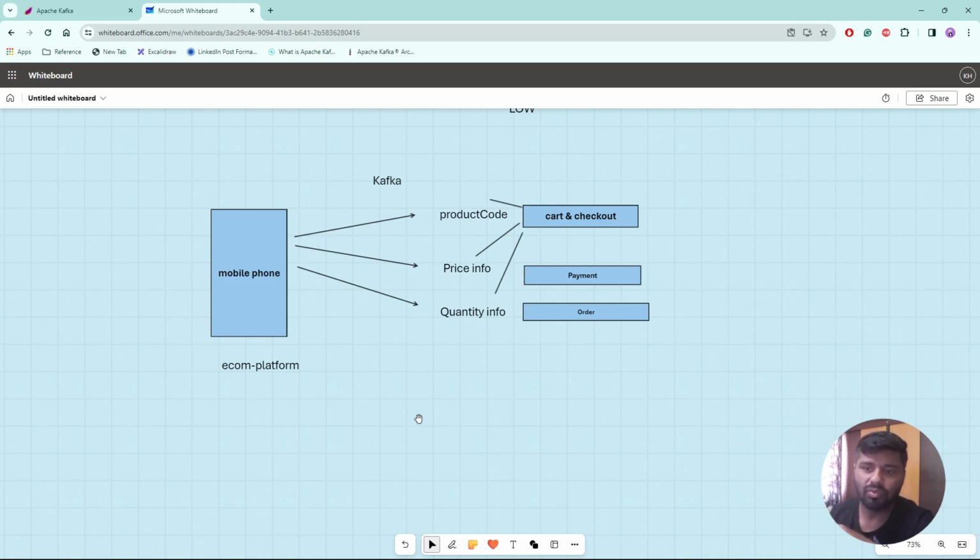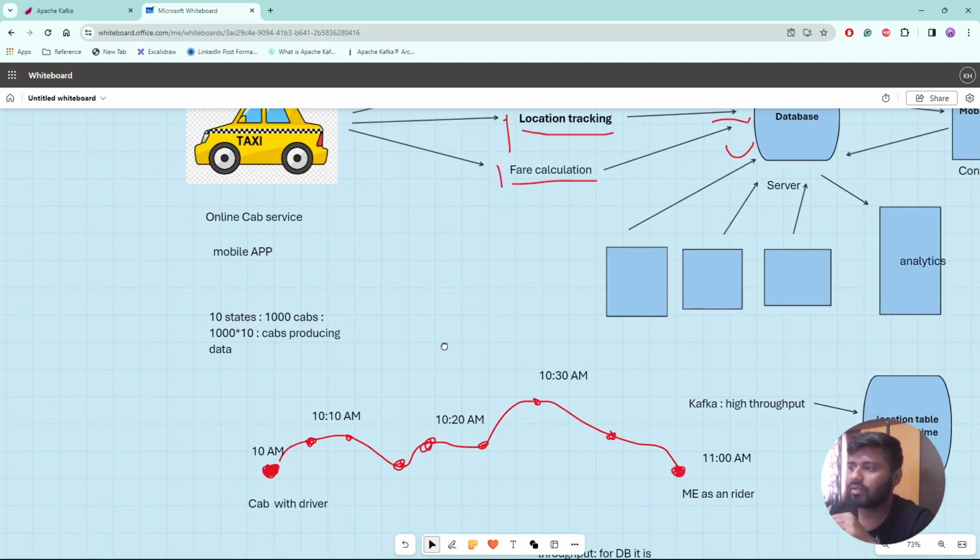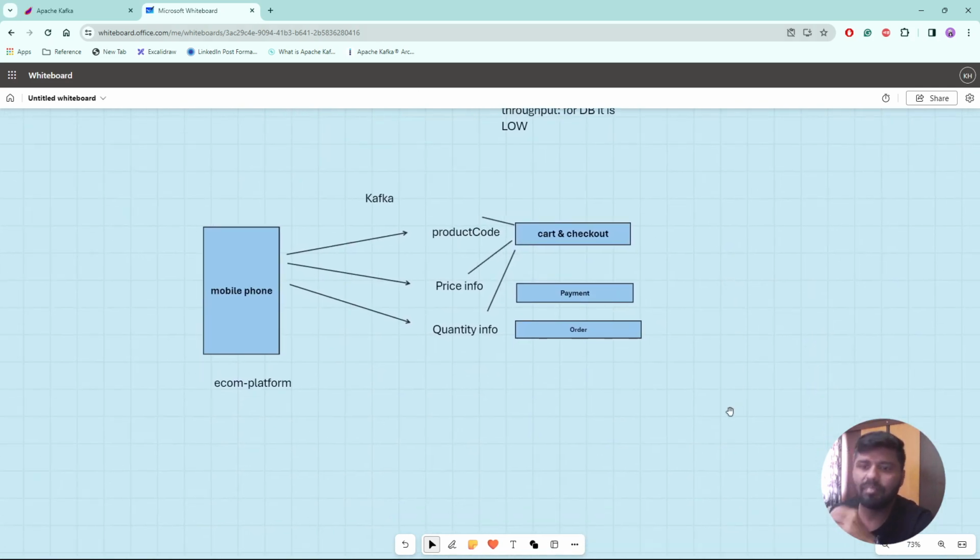We discussed here two examples. One is the online cab service, and the second one is the e-commerce platform. Maybe something like that you can also think of, so that the understanding is going to be very clear, right? Just like the food delivery apps, right? Nowadays they are also using the same type of concept, where real-time information has to be produced and consumed.